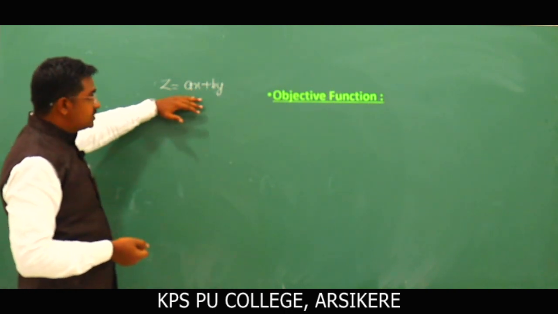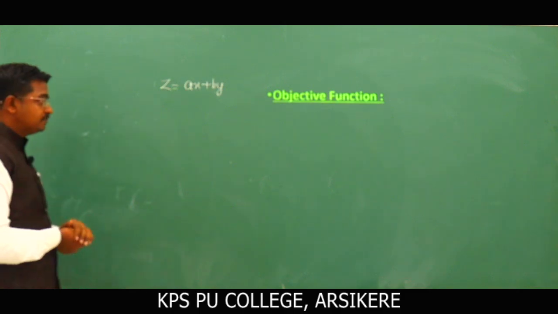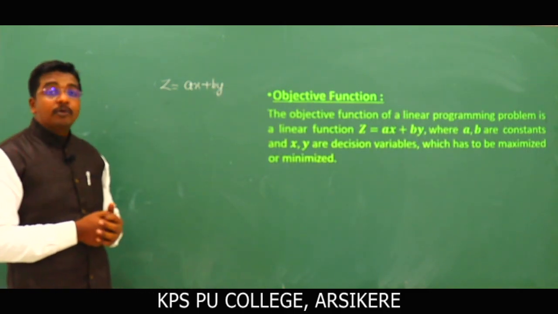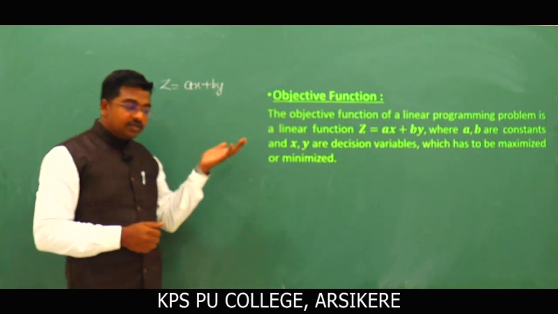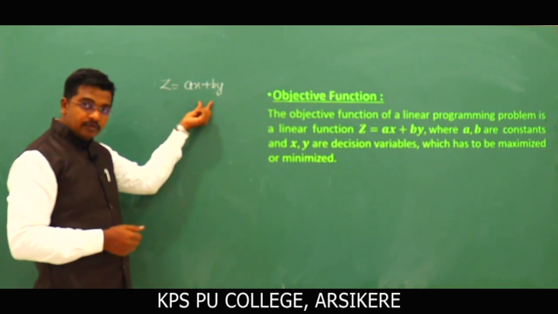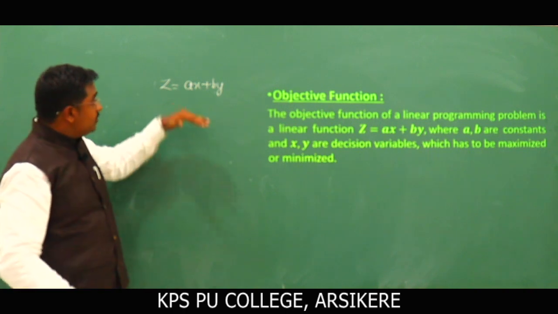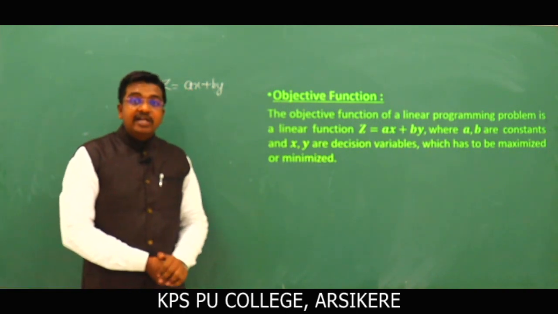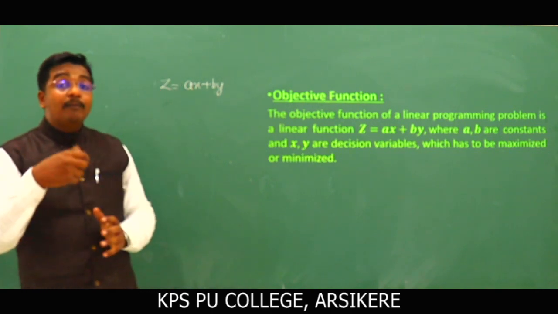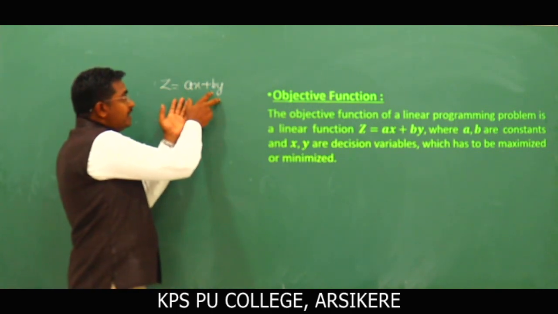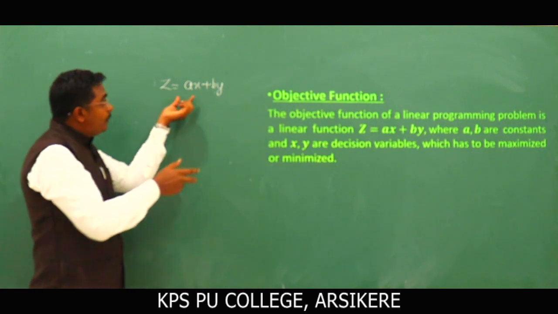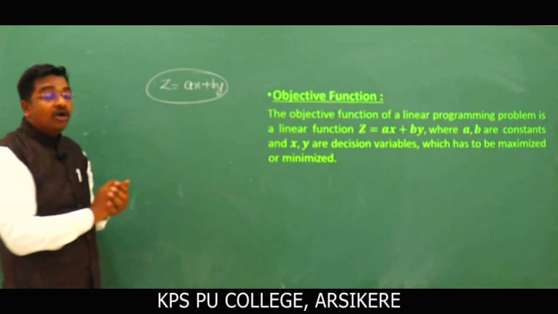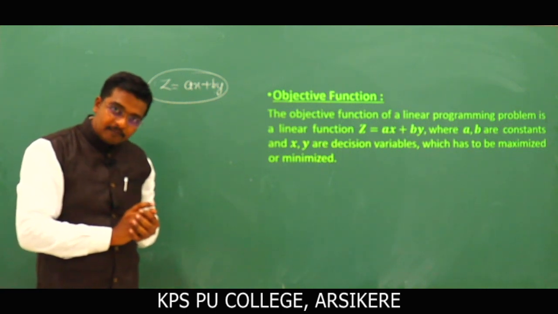This function is called the objective function. Definition: the objective function of a linear programming problem is a linear function, obviously, where a and b are constants and x and y are the decision variables, which has to be maximized or minimized. So this function is what we call the objective function. Clear? Next one.